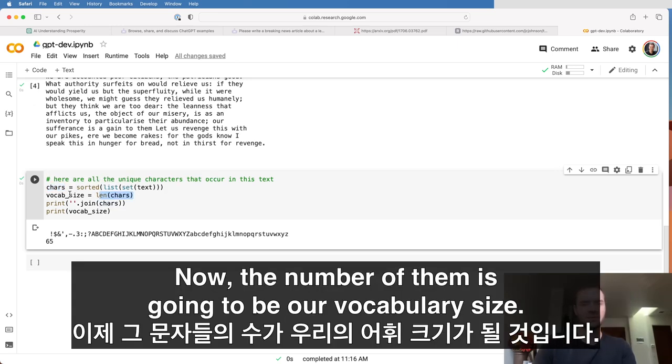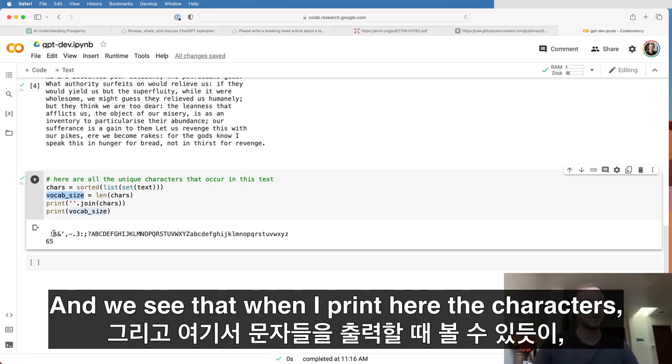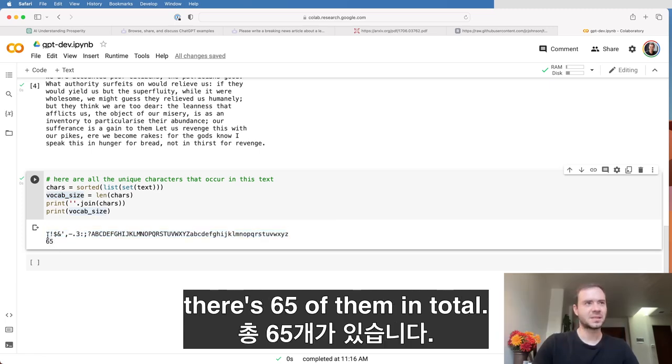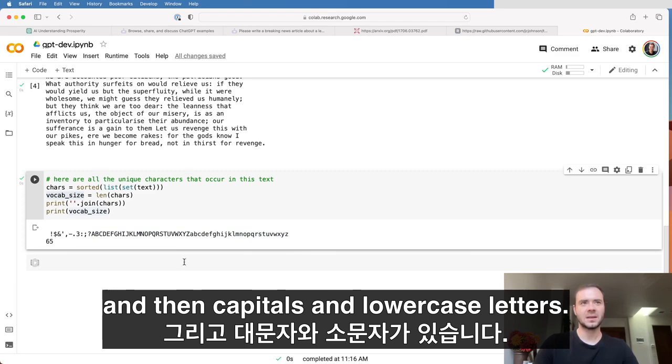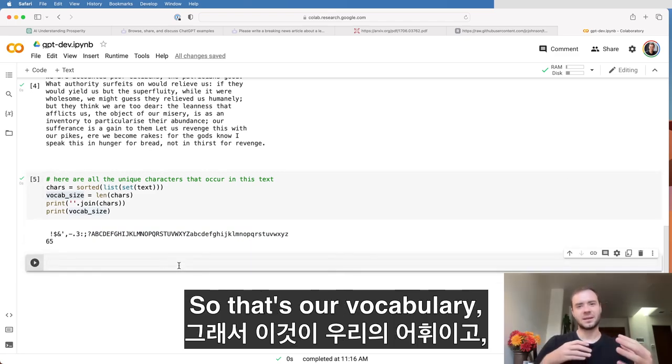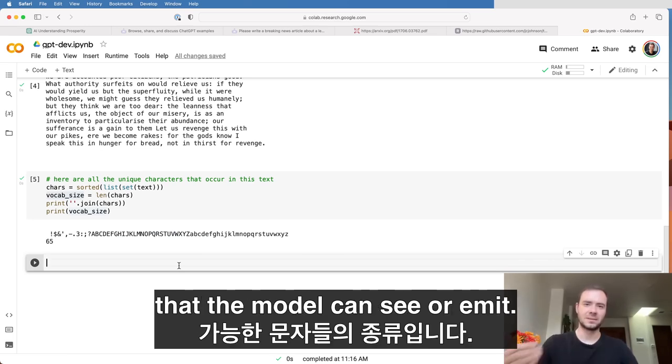Now the number of them is going to be our vocabulary size. These are the possible elements of our sequences. And we see that when I print here the characters, there's 65 of them in total. There's a space character, and then all kinds of special characters, and then capitals and lowercase letters. So that's our vocabulary, the possible characters that the model can see or emit.